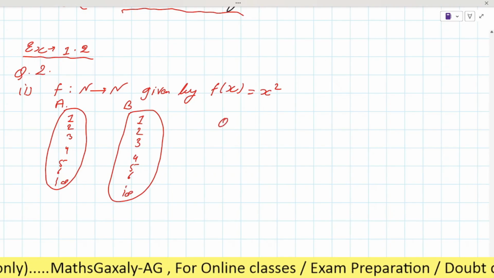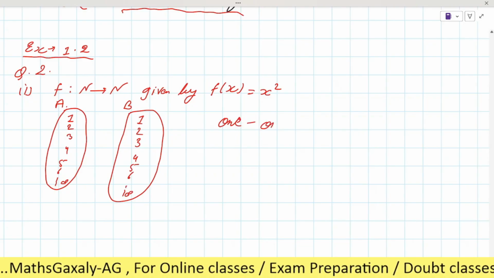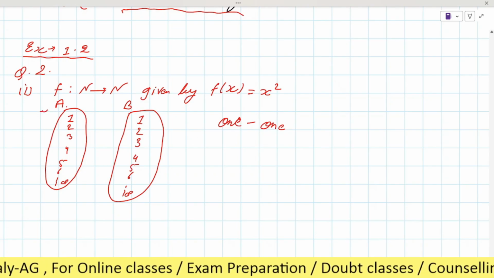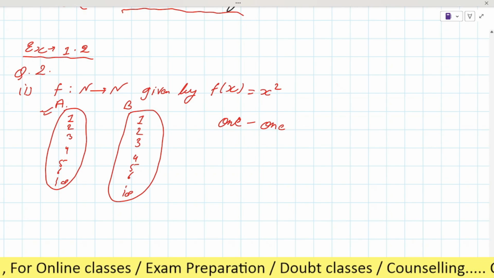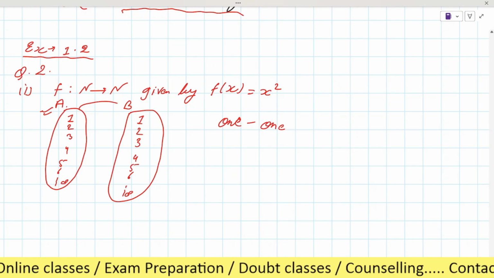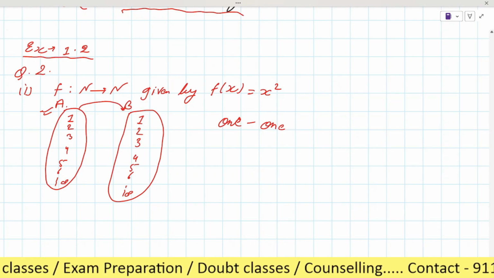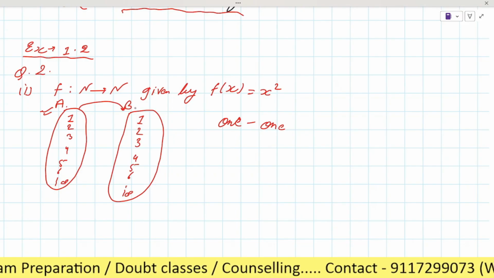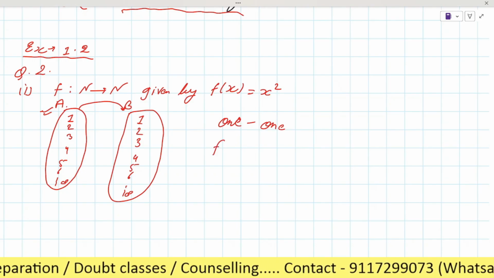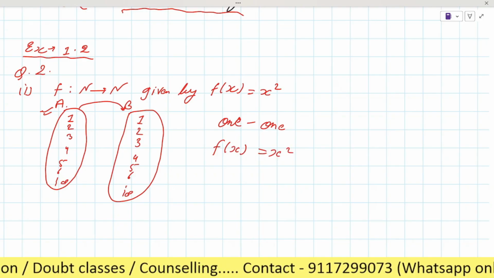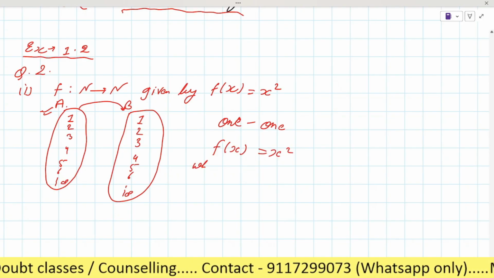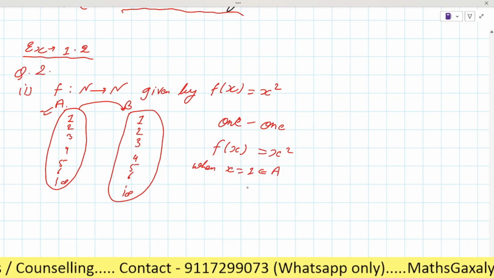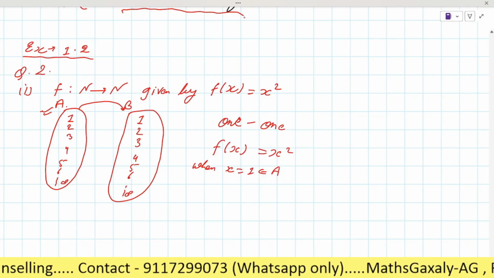Now let's first check for one-one function. One-one function means each and every element of set A has a unique image, or one image, in set B, right? That type of function is known as a one-one function. So here, as it is written, f(x) equal to x square, right? When we put x equal to 1 from the set A, which belongs to set A, right? है ना? See here, one is in the set A.